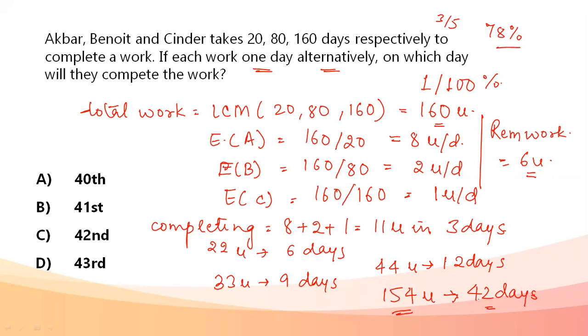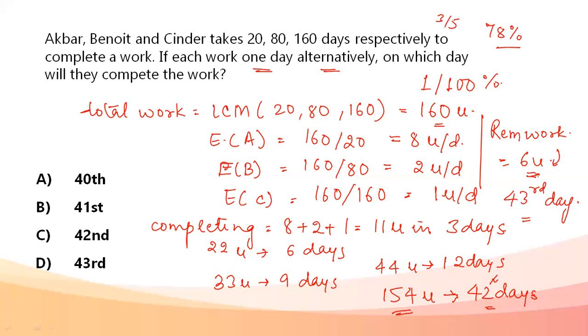So until 42 days it is done. On which day will they complete the task? Until the 42nd day, 154 units are done. On the 43rd day these 6 units of work would be done. So on the 43rd day they are going to complete the task because now only 6 units are remaining.